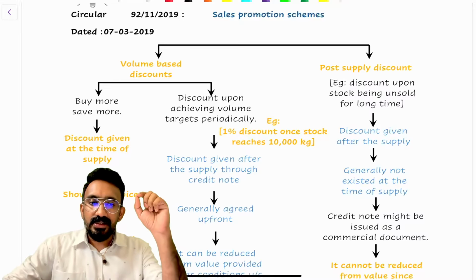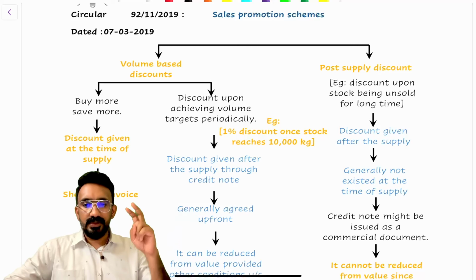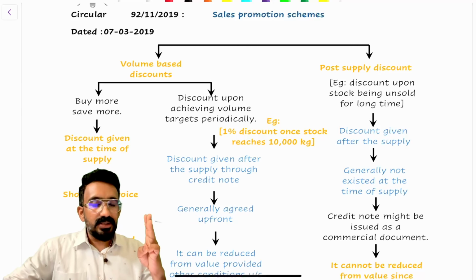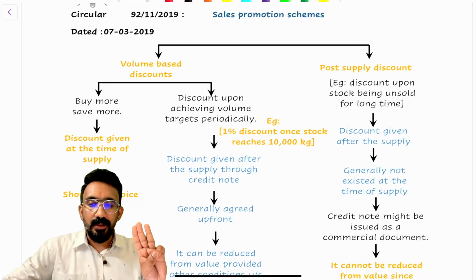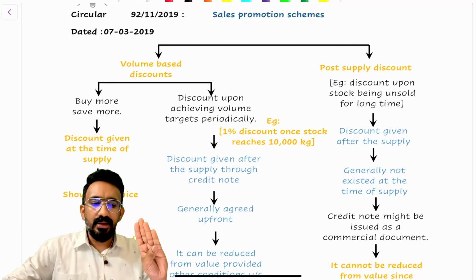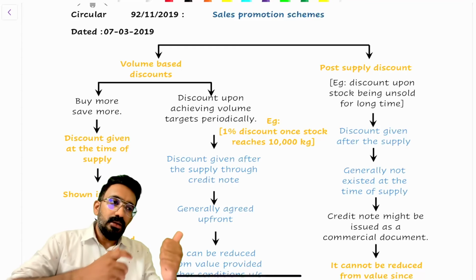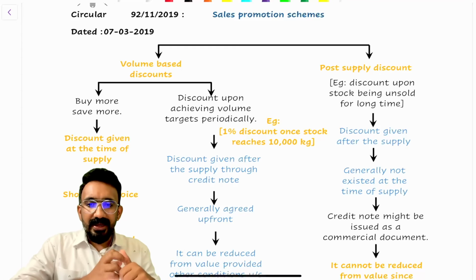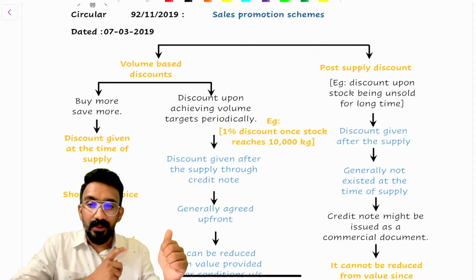First one is a circular on sales promotion scheme. There's a circular on del credere agent. This is a circular that gives you clarity on EMI schemes. This is a circular that gives you clarity on no claim bonus. This is a circular on warranty and additional warranty, which if we want, we can club with the ITC chapter because that gives you a little more clarity.